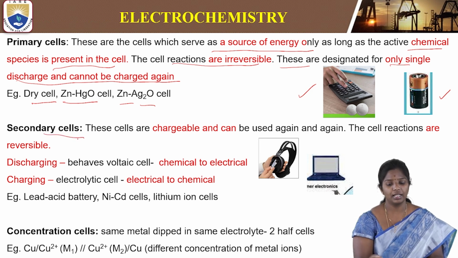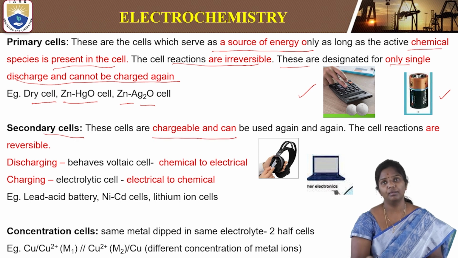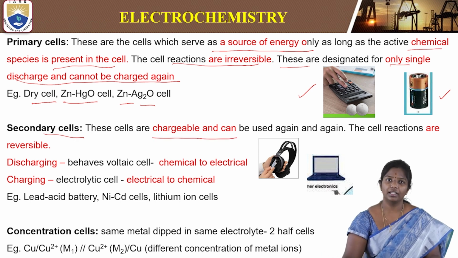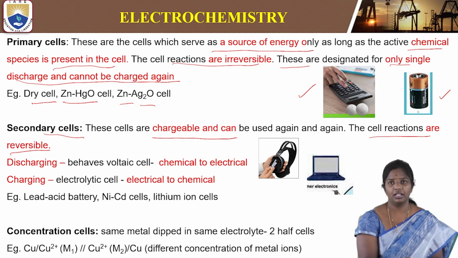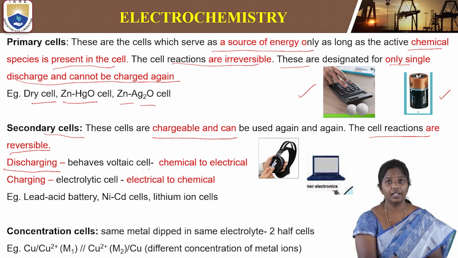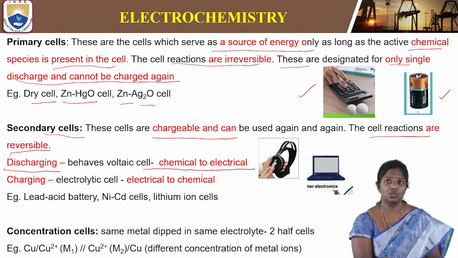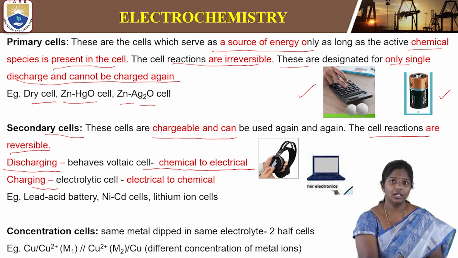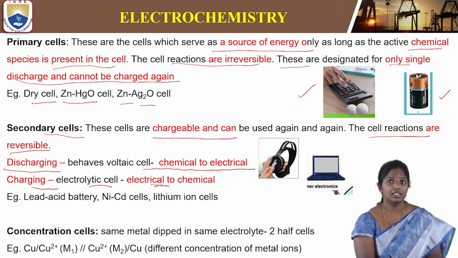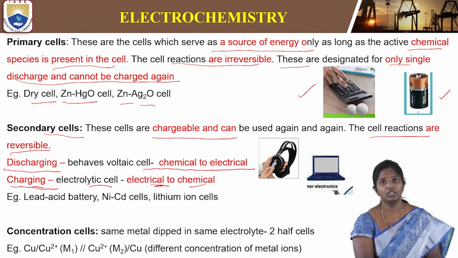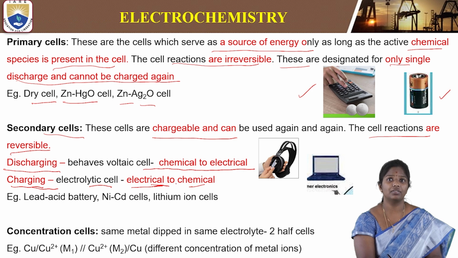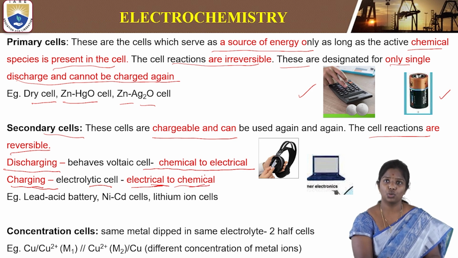Then secondary cells. Secondary cells are chargeable and can be used again and again. It means they can be recharged. The cell reactions are reversible, so charging and discharging takes place. During discharge, it behaves as a voltaic cell wherein chemical energy is converted to electrical energy, and during charging, as an electrolytic cell where electrical energy is converted to chemical energy. It means during charging we apply electric current, and this electrical energy is converted to chemical energy that is stored in the cells.